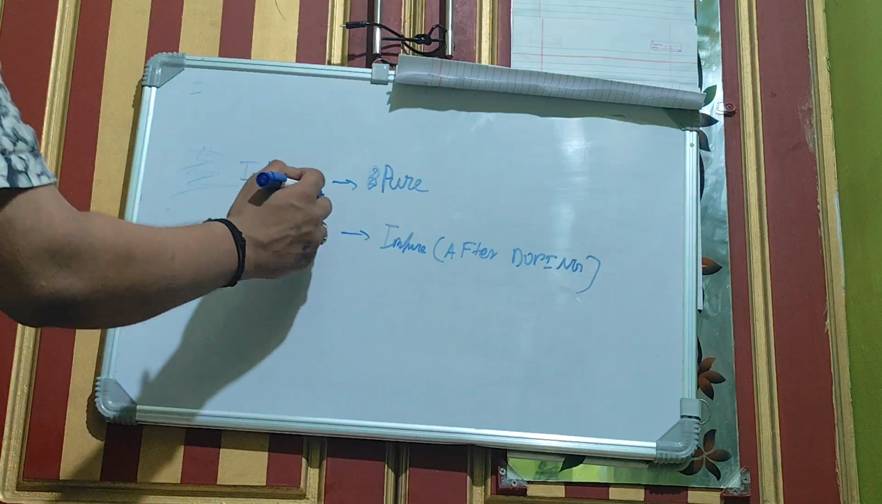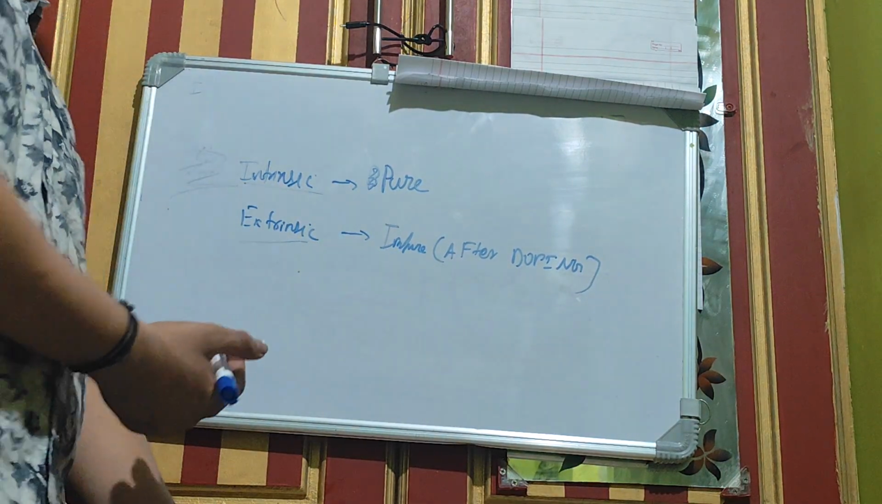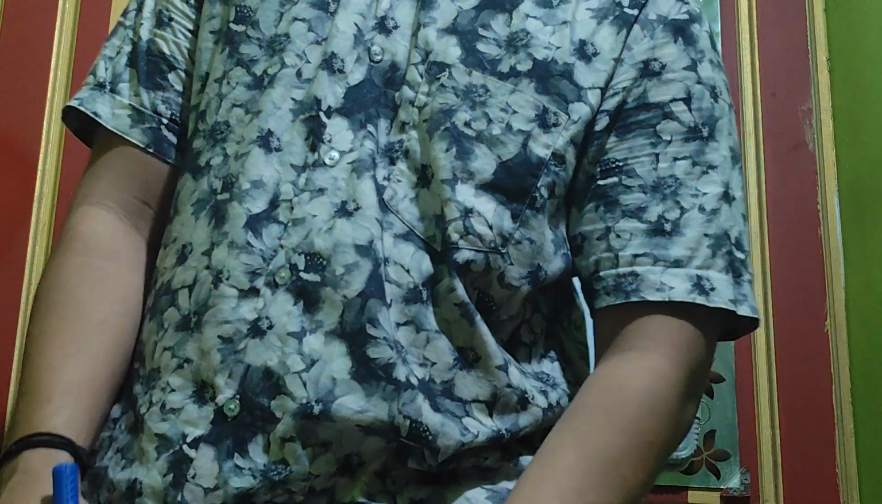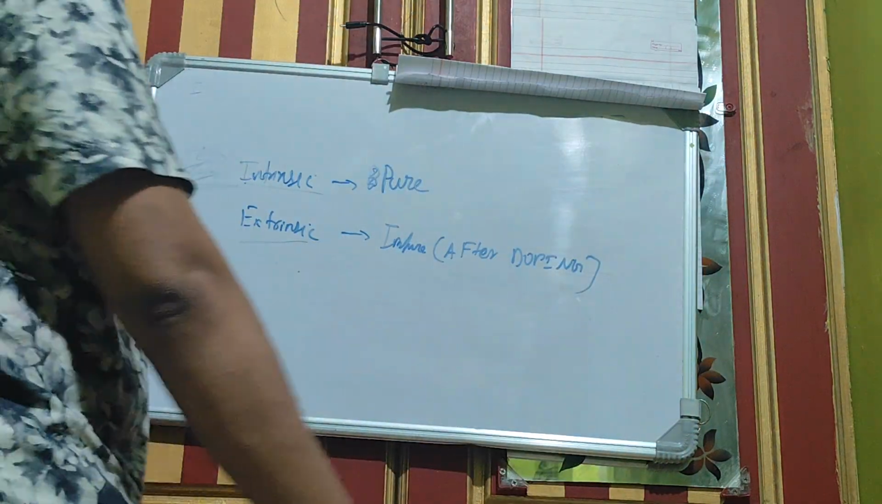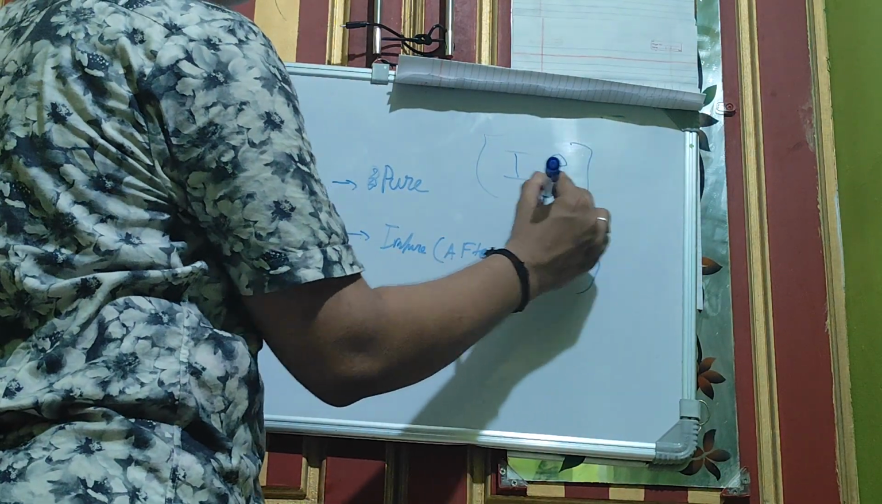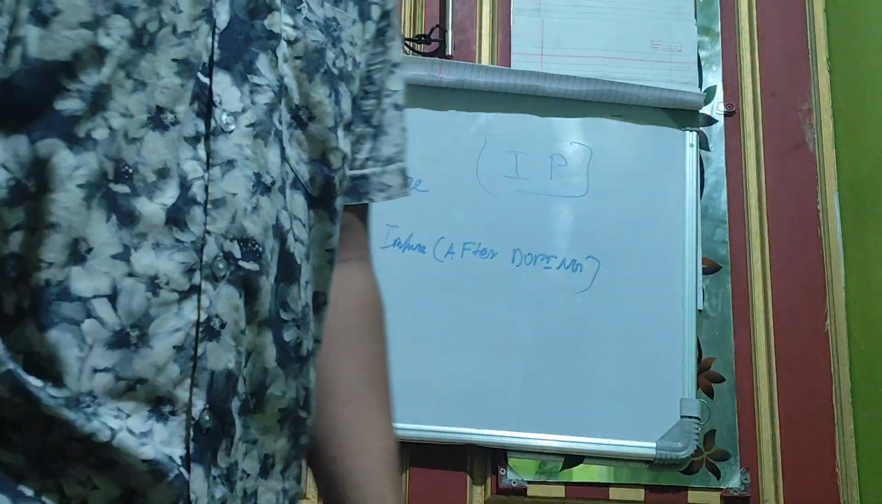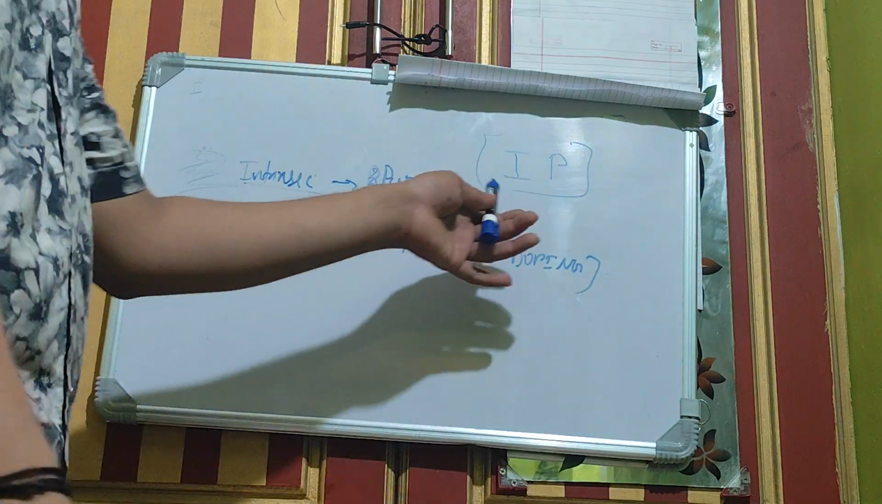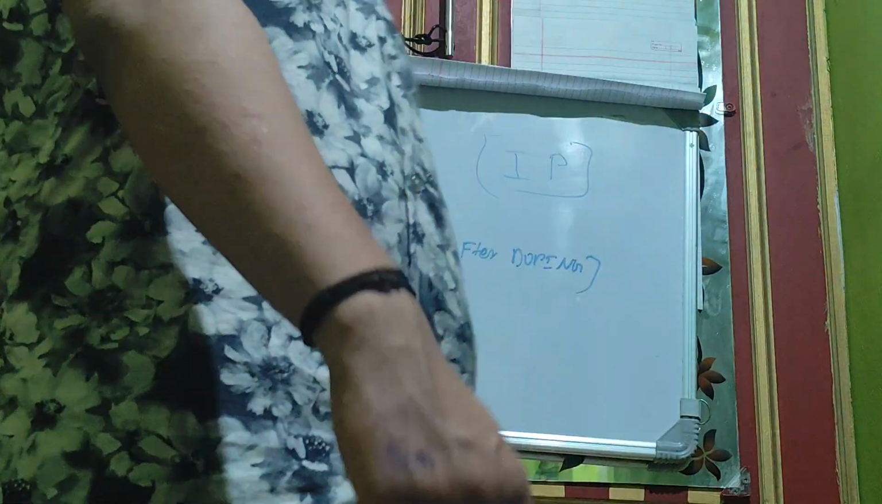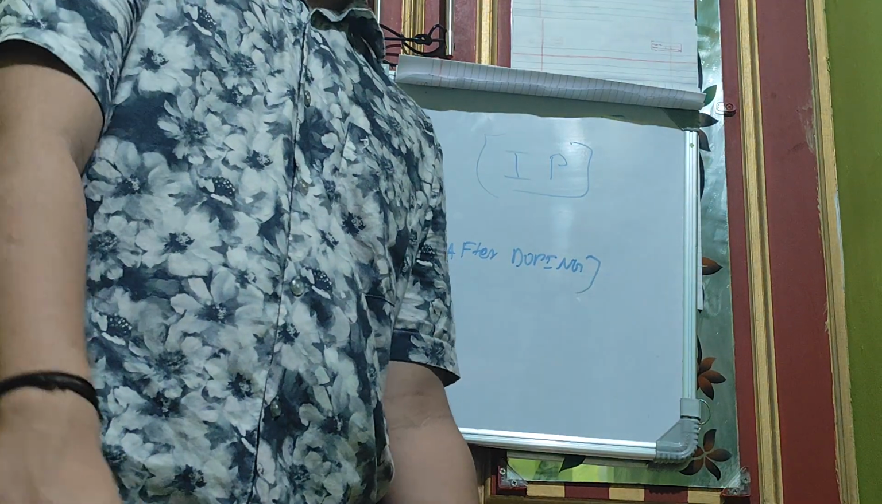So this is an intrinsic semiconductor and this is an extrinsic semiconductor. So what is the difference? Intrinsic semiconductor is a pure semiconductor and extrinsic semiconductor is an impure semiconductor. I also have a way of remembering this. Just remember IP. How can you remember IP? Because you have one of the subjects of class 12 as IP, Informatics Practices, right? Just remember that. So IP stands for intrinsic pure. Intrinsic pure.